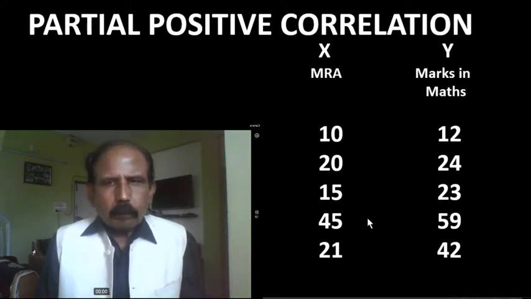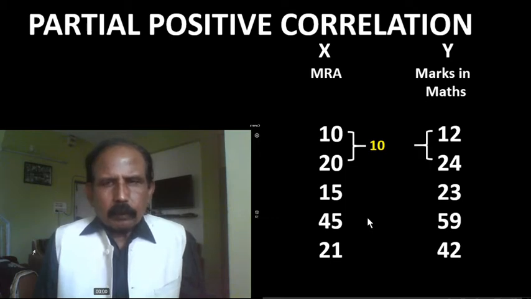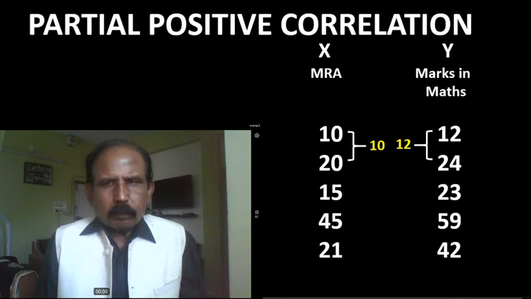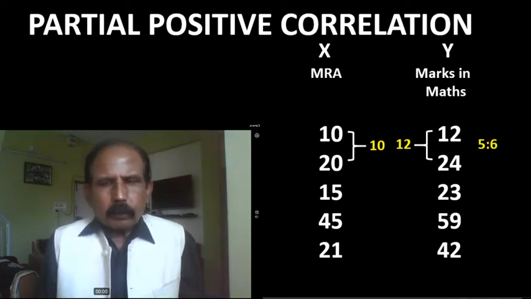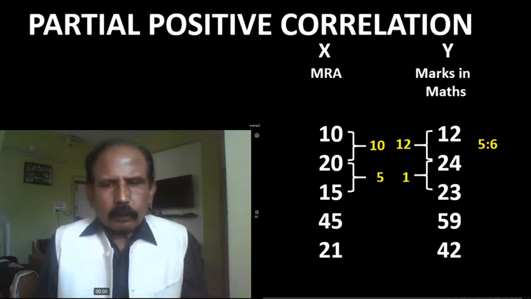What happens with proportion? Second X is 10 more than first one. Second Y is 12 more than first one. Changes are in the same direction and the proportion of changes is 5:6. Third X is 5 less than first one, and third Y is 1 less than first one.